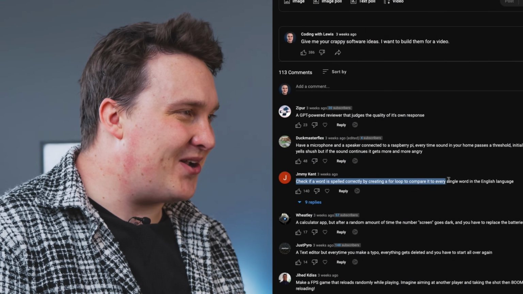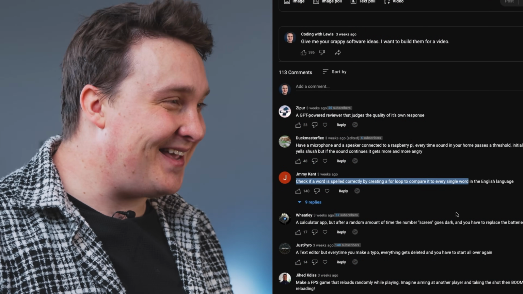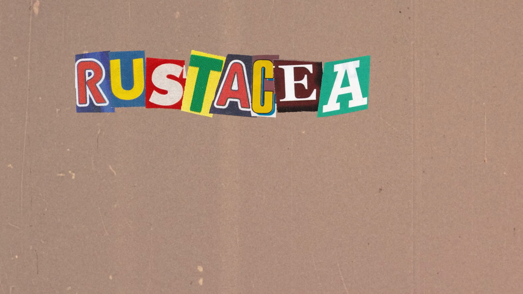Check if a word is spelled correctly by creating a for loop to compare it to every single word in the English language. That is just absurd. All right, this is a great, or a not so great, opportunity to learn the Rust programming language. So let's give this a try.